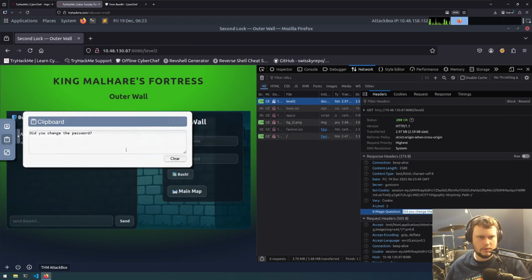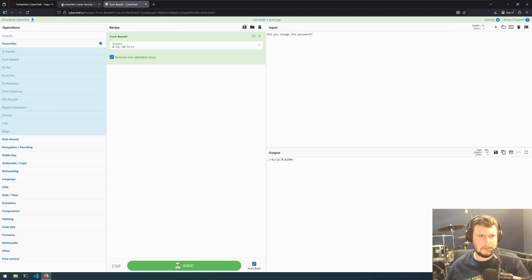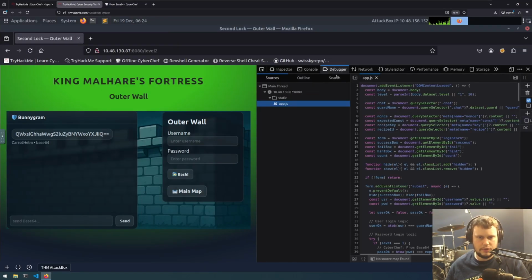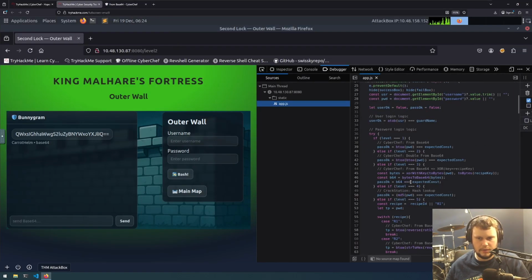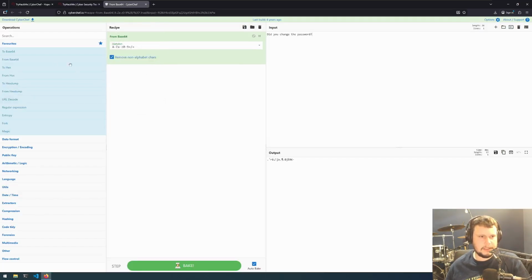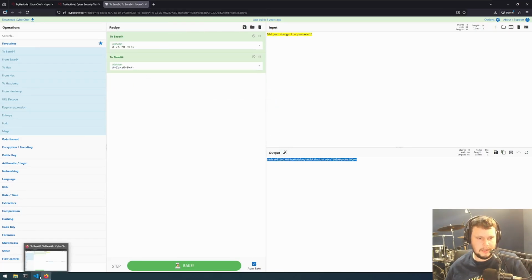Did you change the password? We put that to here and then to here. But now for level 2, we need to find what the recipe should be. So that is double from base64. So we need base64, then base64 again. I guess, no, that should be 2 base64, then 2 base64. We copy that.